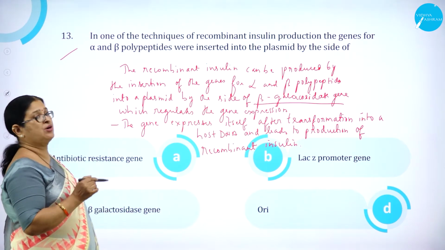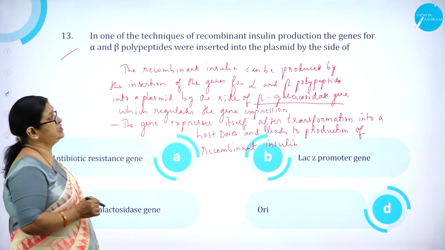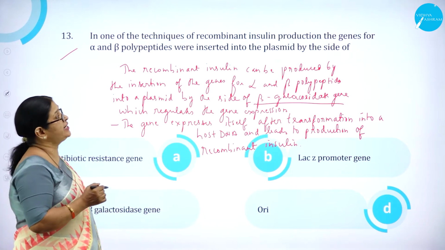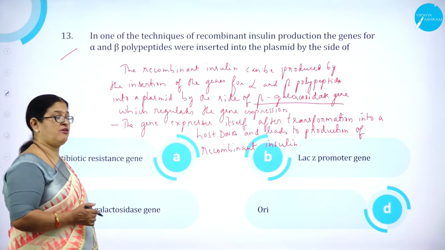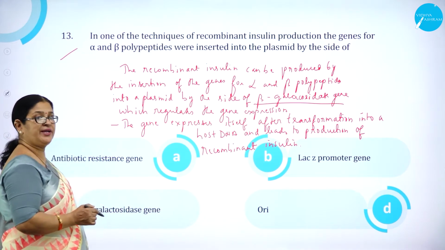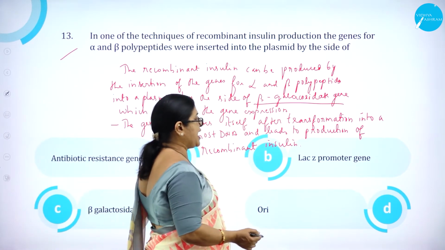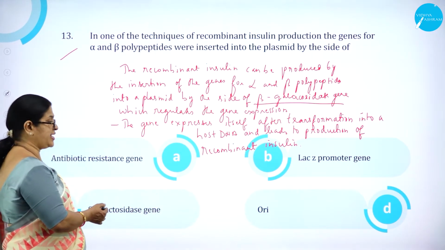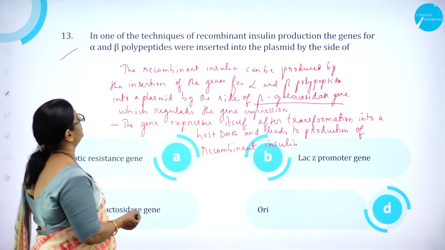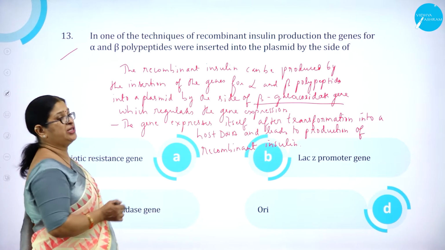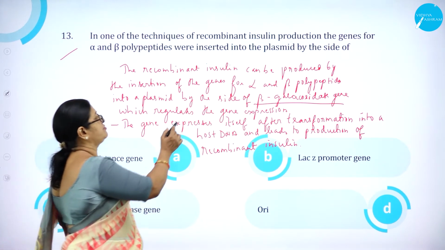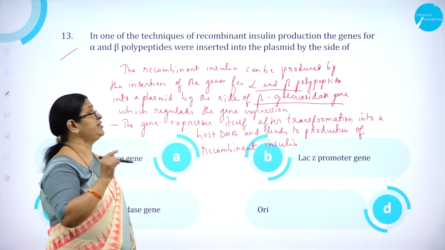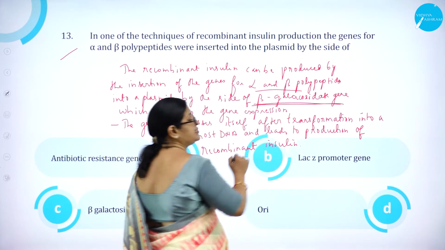In one of the techniques of recombinant insulin production, the genes for alpha and beta polypeptides were inserted into the plasmid by the side of option A, antibiotic resistance gene, option B, LAGZ promoter gene, option C, beta galactosidase enzyme, and option D, ORI. As we know, recombinant insulin can be produced by the insertion of the genes for alpha and beta polypeptides into a plasmid by the side of beta galactosidase enzyme.